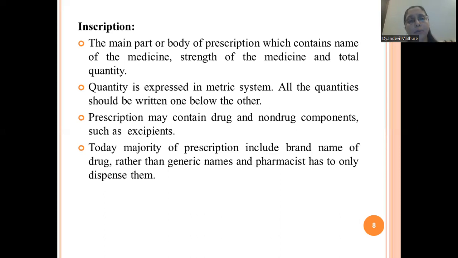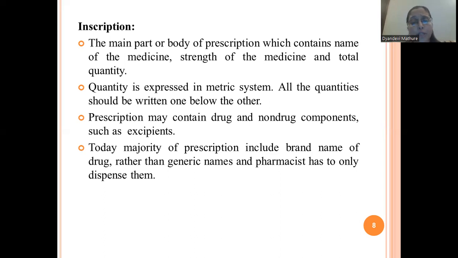Now drug component means, suppose that the pharmacist is supposed to prepare paracetamol tablet. So paracetamol is the drug component, and in the non-drug component such as excipients, the excipients are listed. Say for example, for preparation of tablet, binder is required, antiadherent, glidant, lubricant, so many excipients. So that inscription part or body part is divided into drug component and non-drug component along with their quantities.